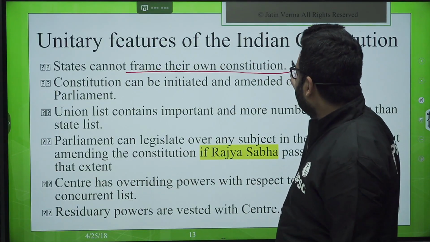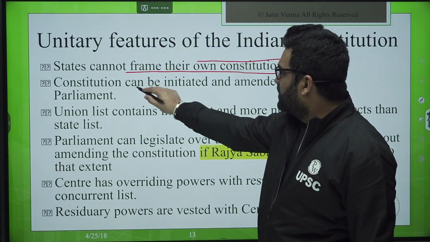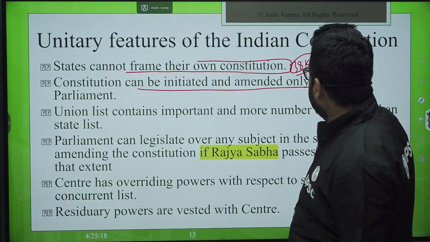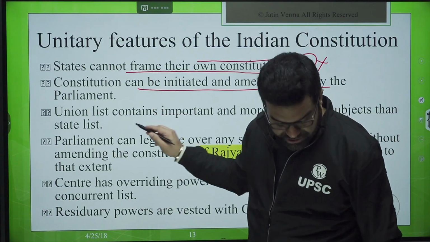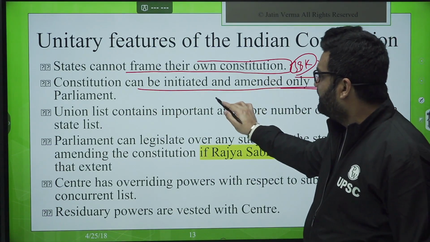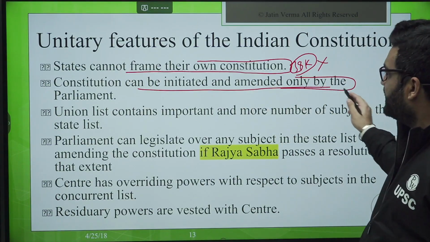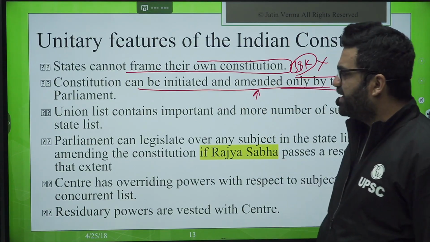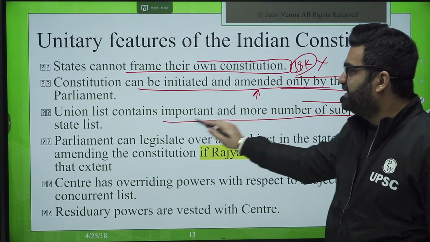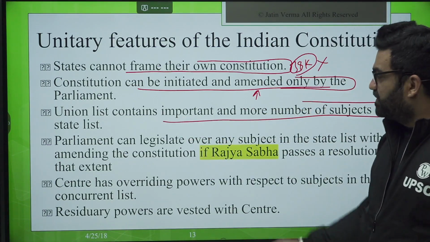States cannot frame their own constitution. Earlier Jammu and Kashmir was the exception, but not any longer. Now, constitution amendment can be initiated and amended only by the parliament. Union list contains important and more number of subjects than the state list. So this is a general statement.